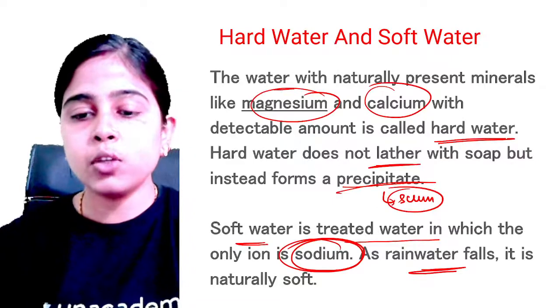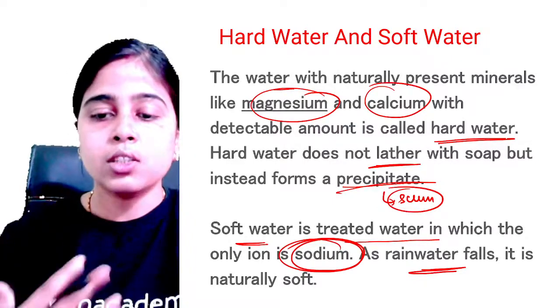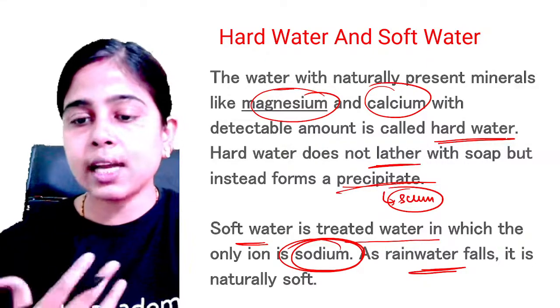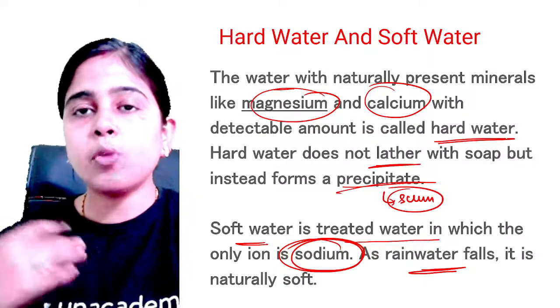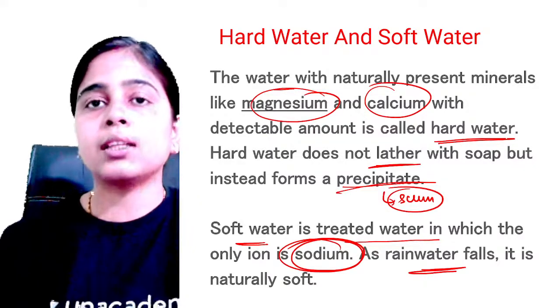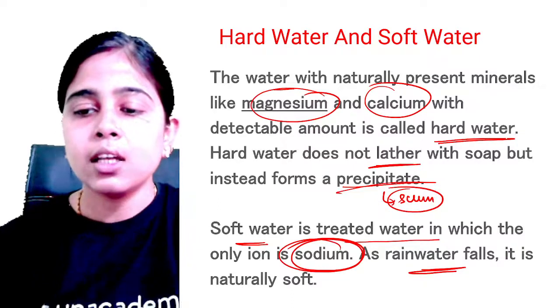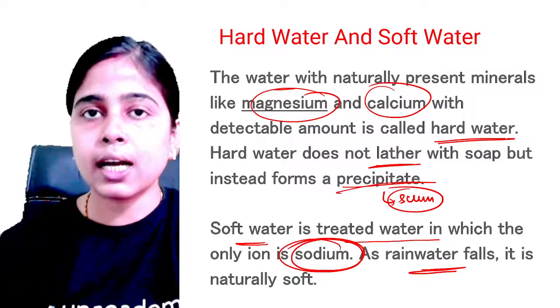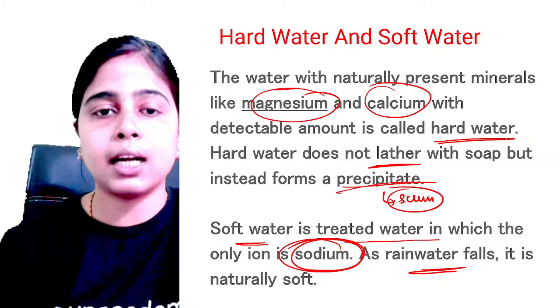So let me tell you, when water moves through rivers and so on, some rivers, valleys and so on contain dissolved minerals. When the water flows through them, it takes the minerals with it and becomes hard. The water takes the hydrogen carbonates, sulfates or chlorides of calcium and magnesium and becomes hard.